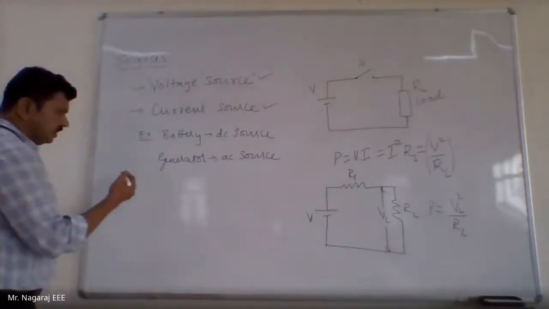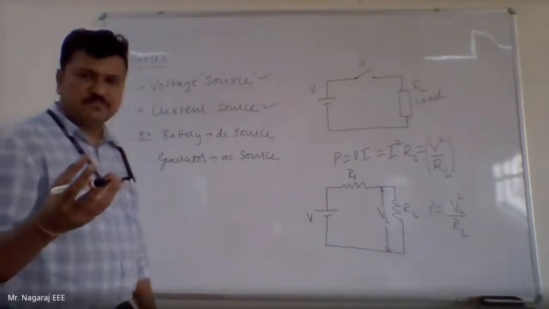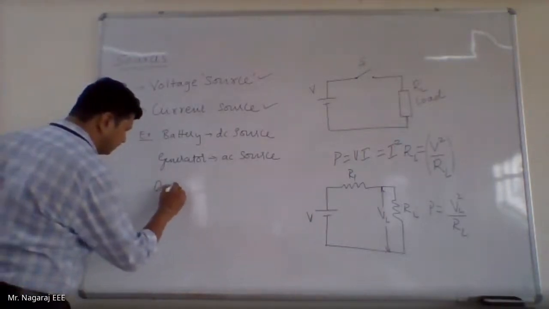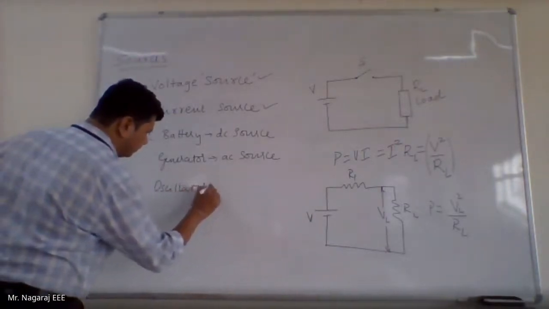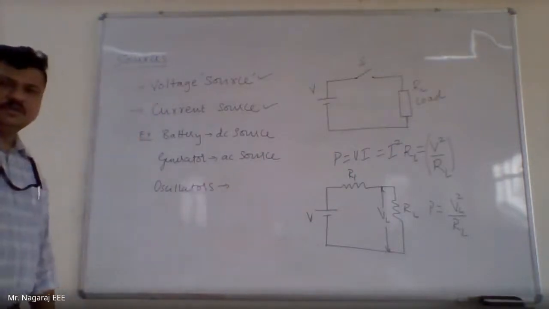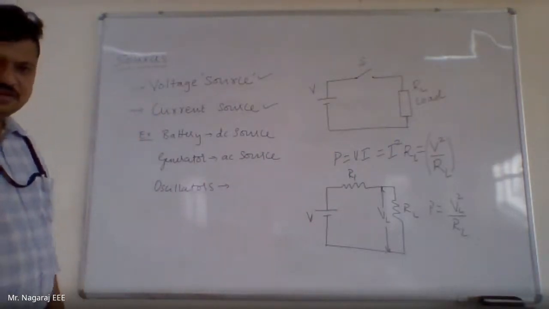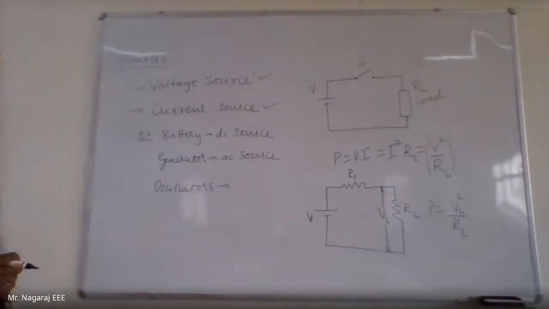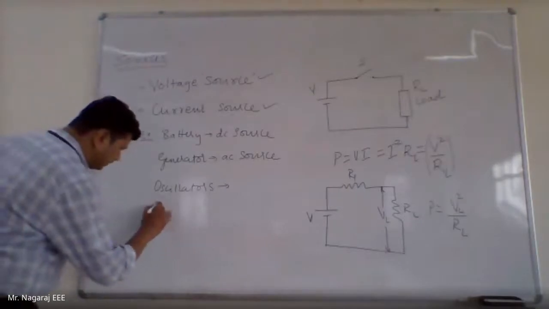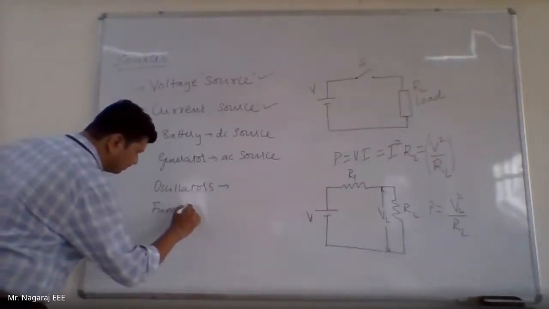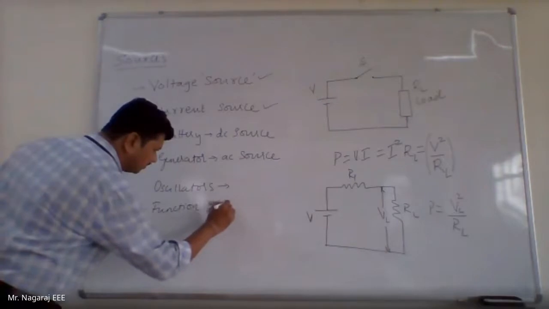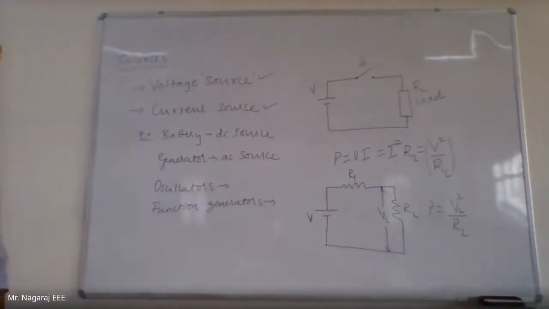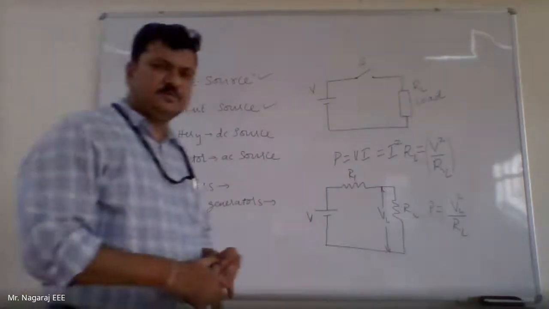One more source in small electronic circuits is oscillators. These are sources of, again, small AC signals. You can call them function generators. Oscillators and function generators are the same. A function generator is a special case of an oscillator.